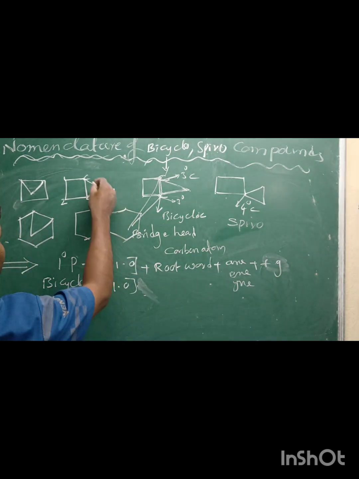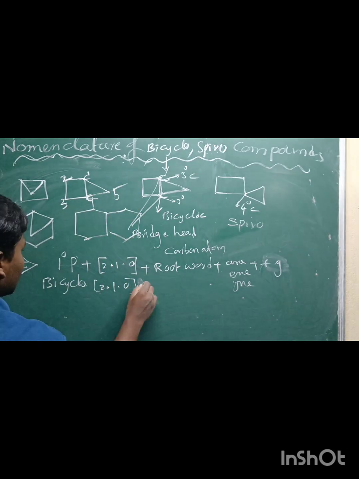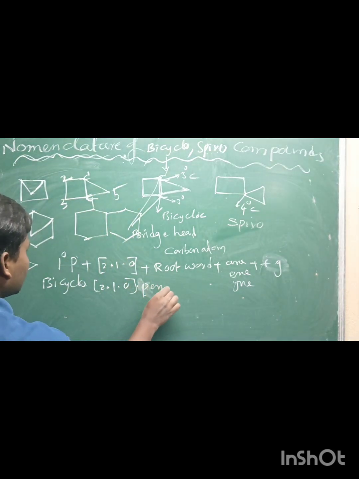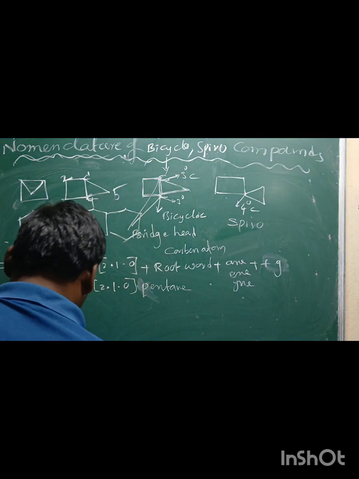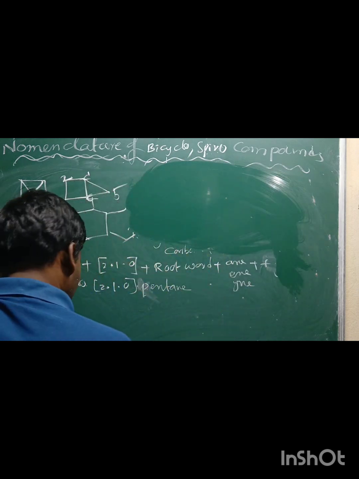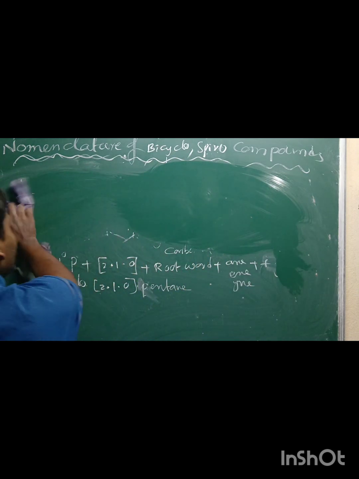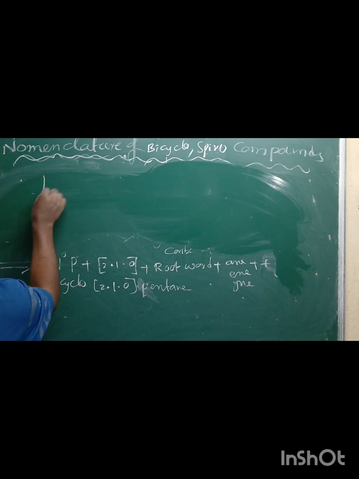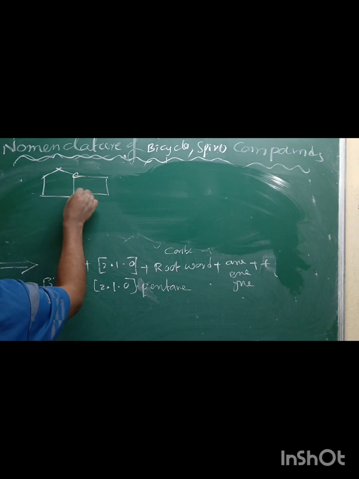The total number of carbon atoms is 1, 2, 3, 4, 5, so pentane, that's enough: pent plus ane, all single bonds. Okay, like that, let's take one more example. Here there is a five-membered ring and a four-membered ring. These two are bridgehead carbon atoms.